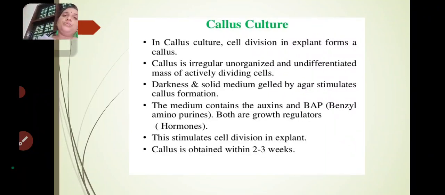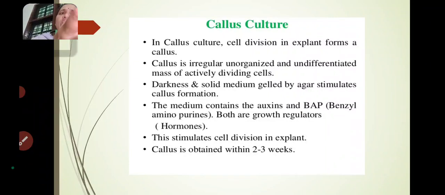So you give the growth regulators to the callus. The callus will form the roots and shoots and grow as a plant, because of the presence of actively dividing cells in the callus.